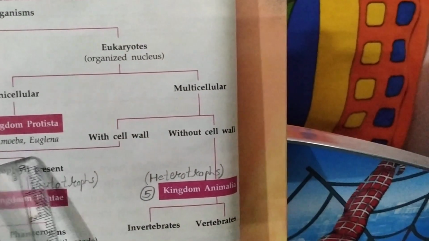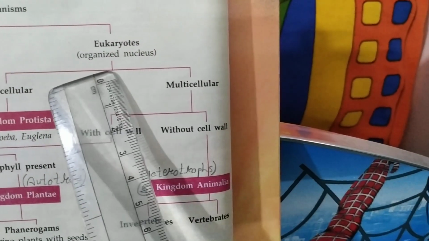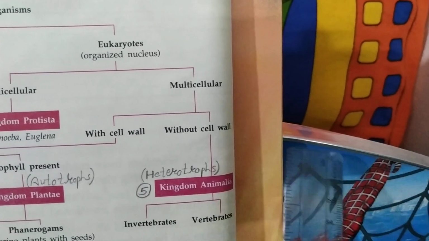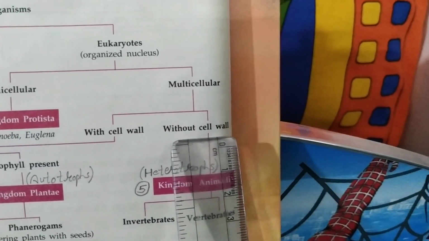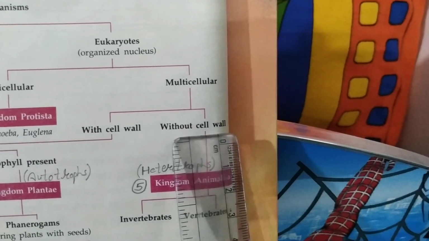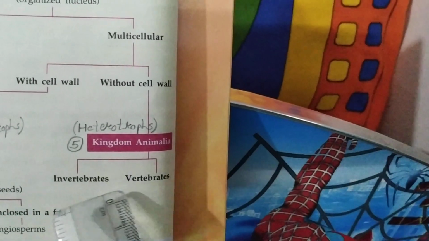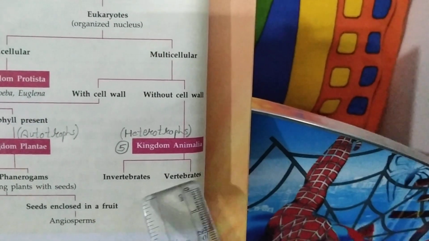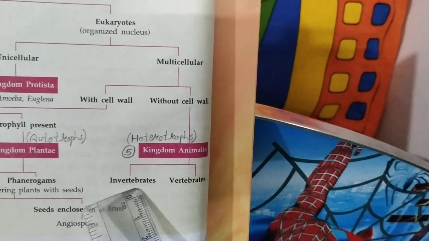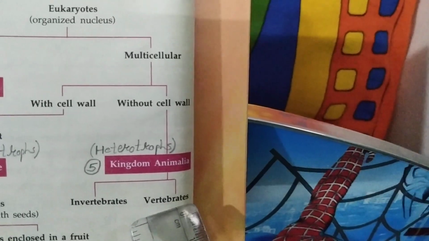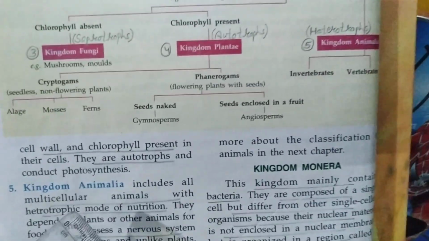And the last one is kingdom Animalia. Eukaryotes, multicellular, and without cell wall. There is no cell wall. Kingdom Animalia has two divisions: without backbone, invertebrates, and with backbone, vertebrates.